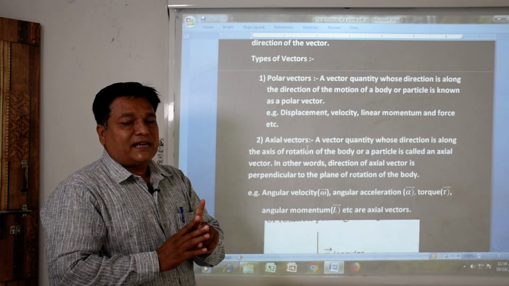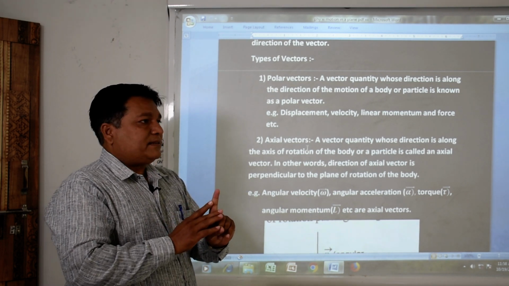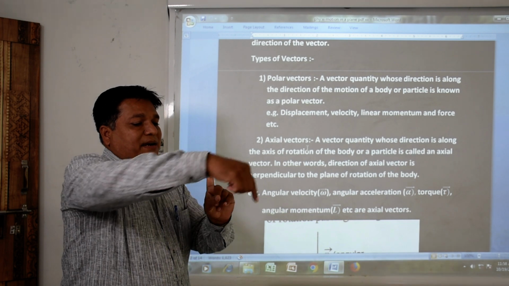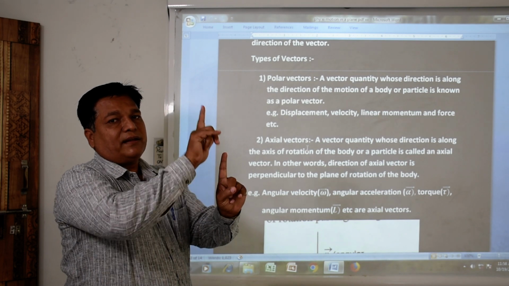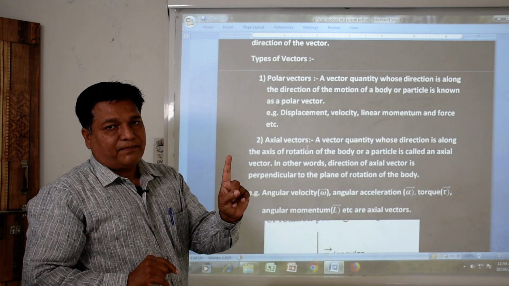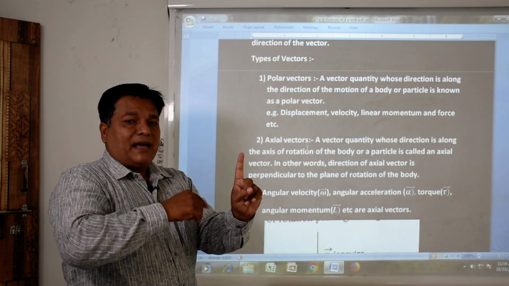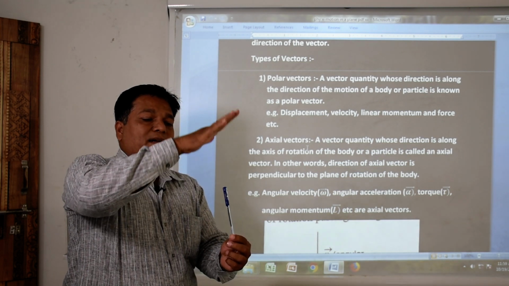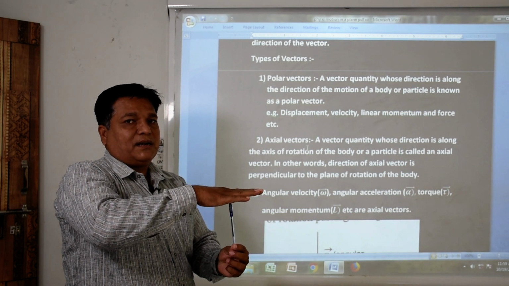What will be the direction of this type of vector? The direction of this vector is related to the plane of a rotational axis, meaning the particle is moving around the axis of rotation. The direction of axis of rotation is this one. So, the direction of axial vector is along the axis of rotation of a particular body. Suppose a particle is moving around this axis. If we place a circular plate here,